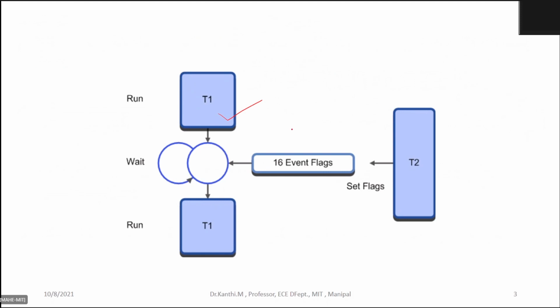Suppose a task T1 is running and it is waiting for an event, and the event is set by task 2. When it receives the event from task 2, it will run again. Meanwhile, it is pushed into the ready list because it is waiting for an event.